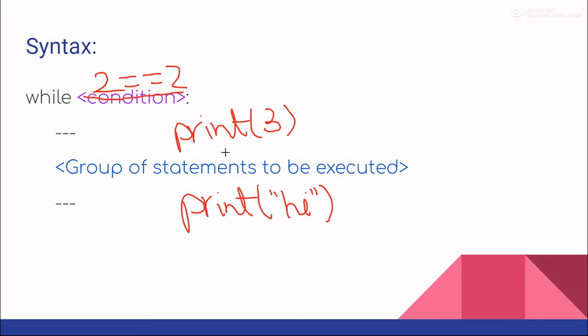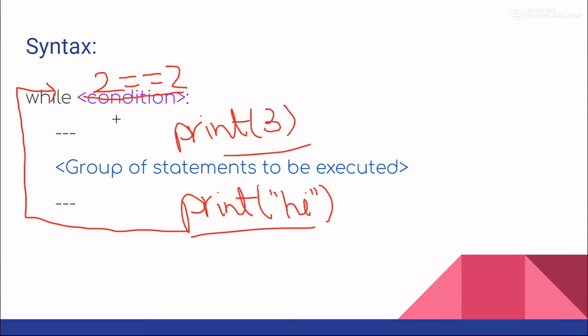So basically in this program we are checking while 2 is equal to 2 or not, and if it is equal to 2 we will print 3, and then we will print hi, and after that we will come back to this while statement, and we will check 2 is equal to 2 again, and if it is true again, we will again print 3, and again print hi. So this will continue unless this condition becomes false, which is not going to happen.